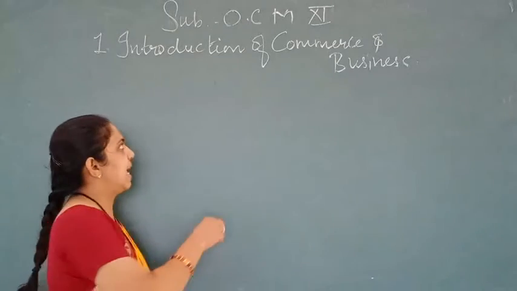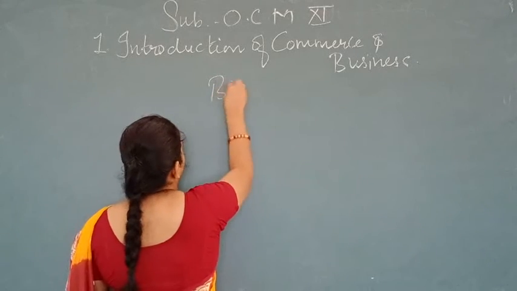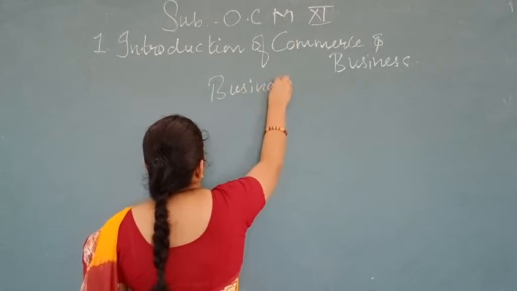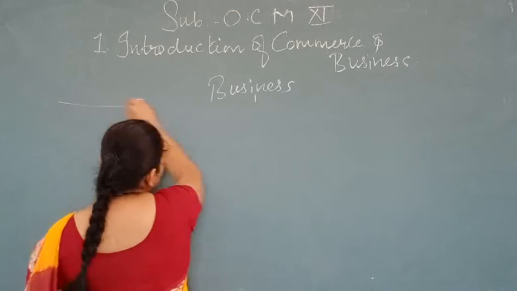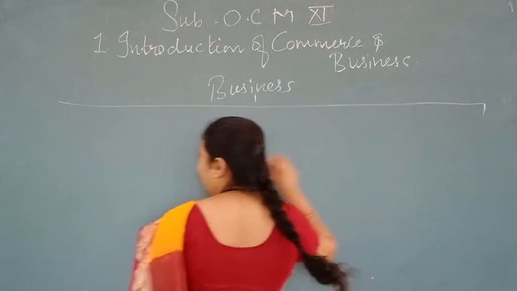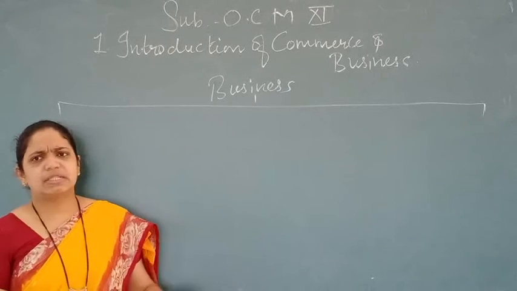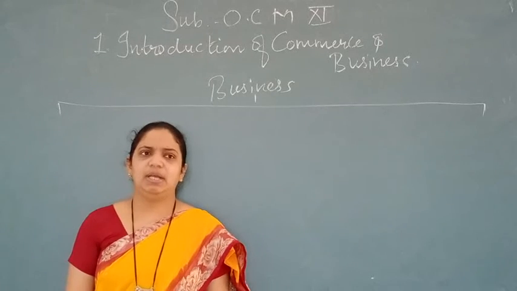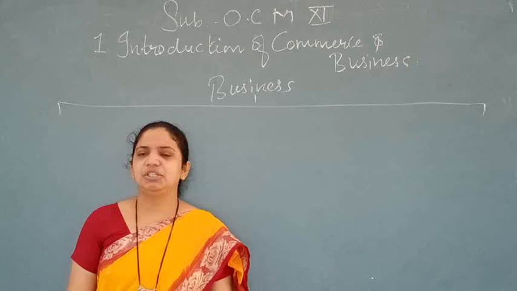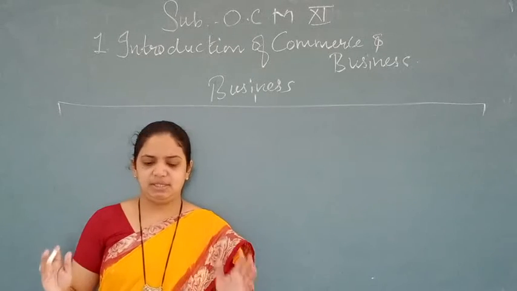Okay, we are going to start the next topic, which is the last section of this chapter: the classification of business activity. We will divide this business now into two big parts. We will see that today in detail. A big diagram is there in your textbook, page number 8. Today I am going to teach you each one in detail.